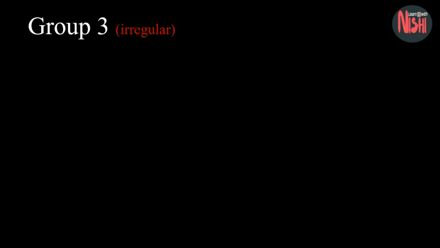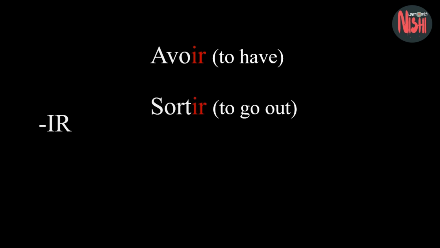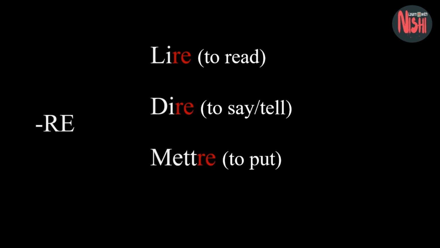The rest of the verbs belong to group 3, which are irregular and don't follow any conjugation pattern. Both radical and termination parts get changed. Group 3 verbs end with ir, oir, re or other endings, and aller also belongs in this group. Let's see some examples. Irregular verbs ending with ir: avoir, sortir, partir. Verbs ending with re: lire, dire, mettre.